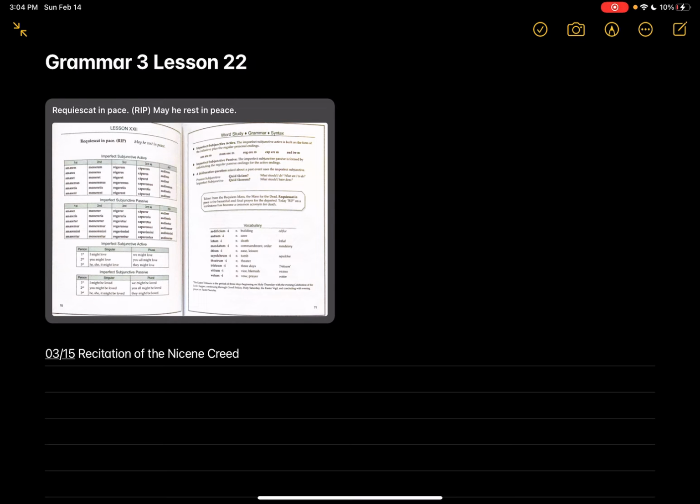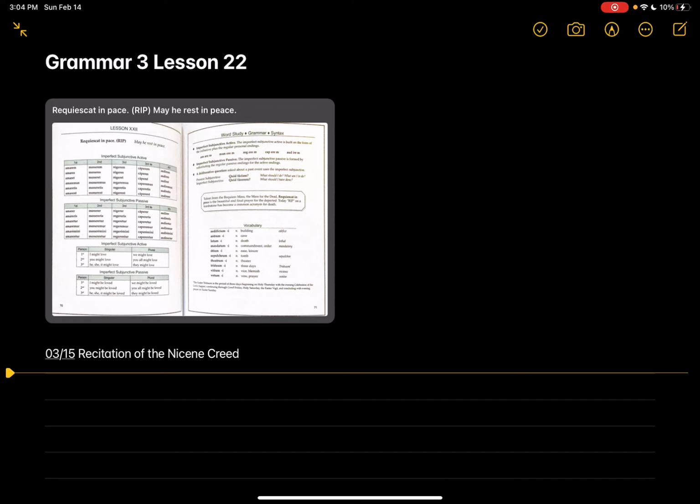So before we look at the lesson, I do want to mention that your recitation, it's a reminder, your recitation is on March 15th, so officially now we have 1 month until your recitation of the Nicene Creed. So if you have not started practicing it, you really ought to start today on practicing that. And I'm not going to be as lenient as I have been about when that is due. On the 15th, I am going to require you to recite it, and you won't get a chance to redo it because that's the last day of the quarter.